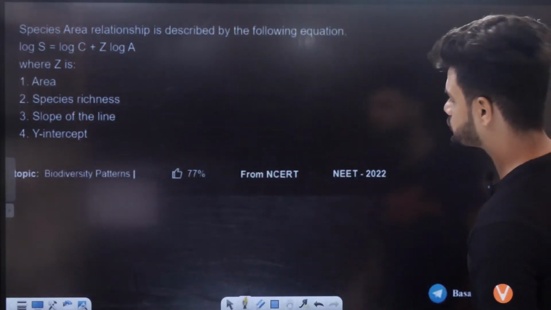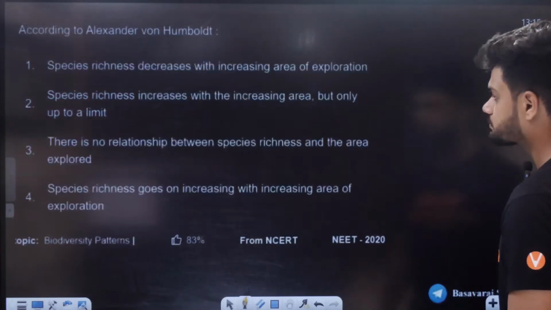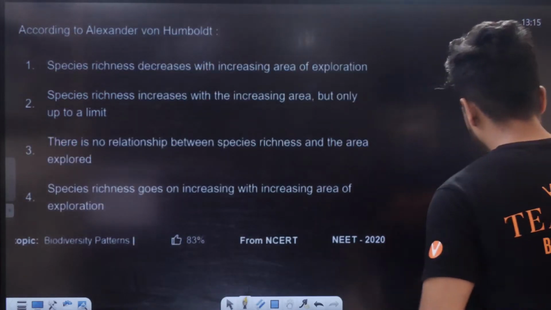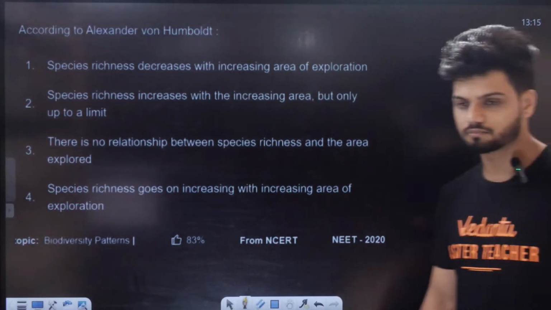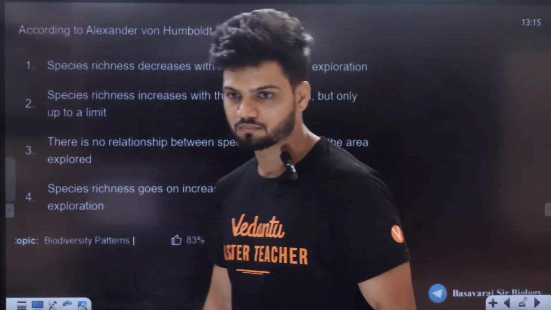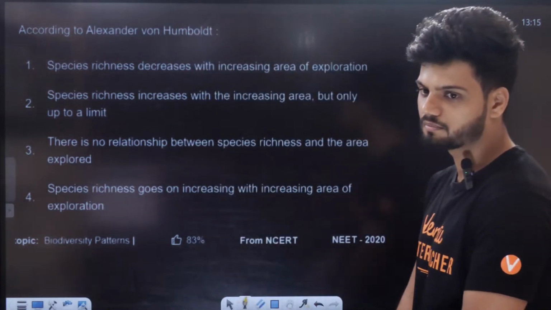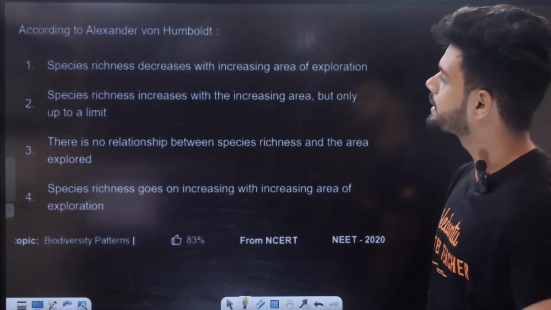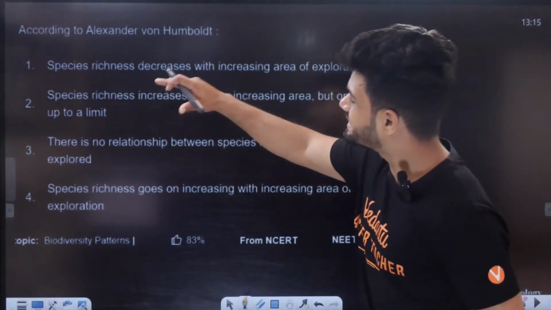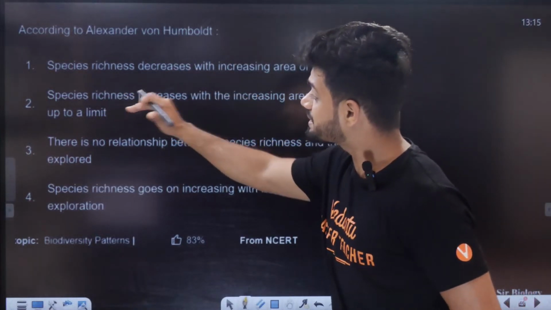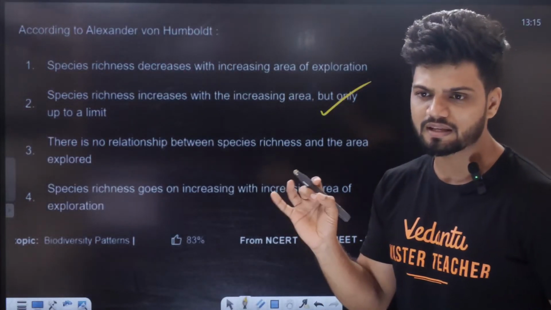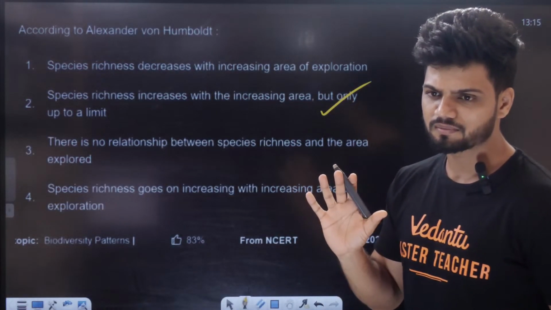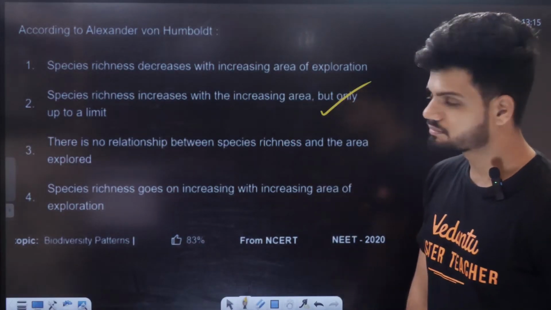Where is Z? Z is going to be the slope of the line. Answer in the chat quickly, all of you. I want quick answers now. According to Alexander Humboldt, species richness decrease? No. Species richness increases with increasing area, but only up to a certain limit. Very easy.